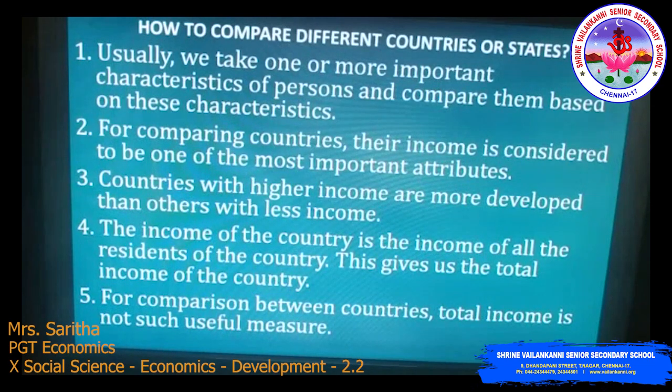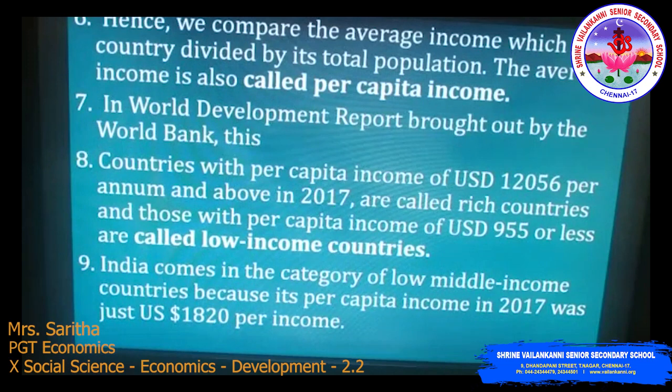Now, the fourth point: the income of the country is the income of all the residents of the country. This gives us the total income of the country. For comparison between countries, total income is not such a useful measure, so we compare the average income, which is the total income of the country divided by its total population. The average income is called per capita income.